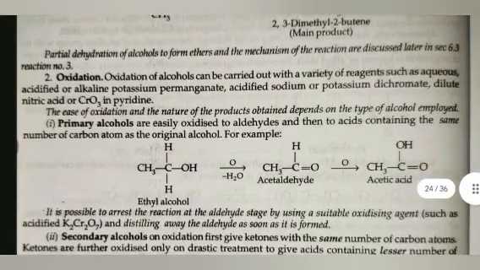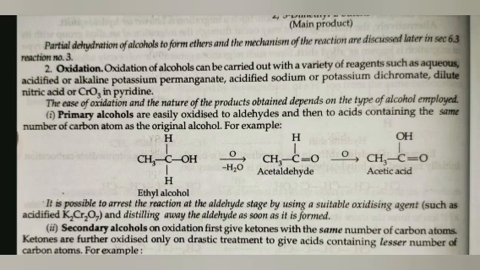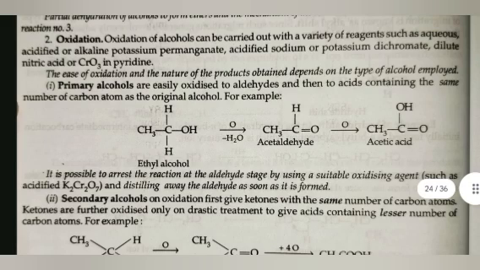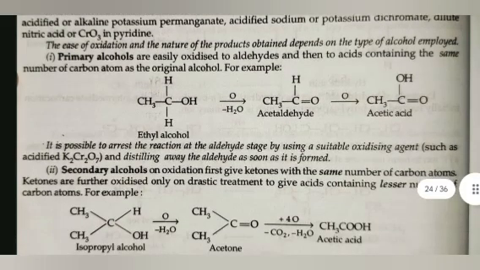Partial dehydration of alcohol to form ether, and the mechanism of the reaction, are discussed later in section 6.3, reaction number 3. Second is oxidation. Oxidation of alcohol can be carried out with a variety of reagents such as aqueous acidified or alkaline potassium permanganate, acidified sodium or potassium dichromate, dilute nitric acid, or CrO3 in pyridine. The ease of oxidation and the nature of product obtained depend upon the type of alcohol employed.